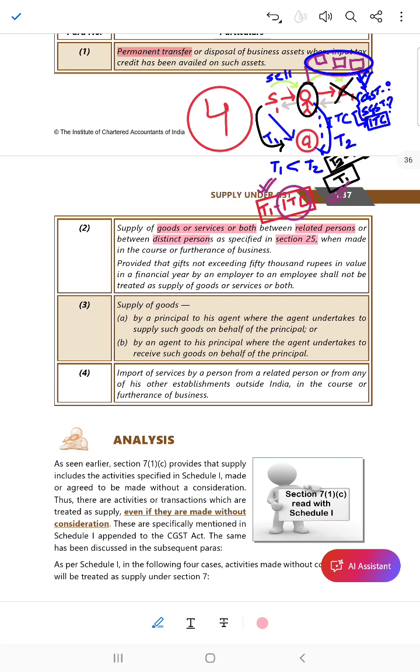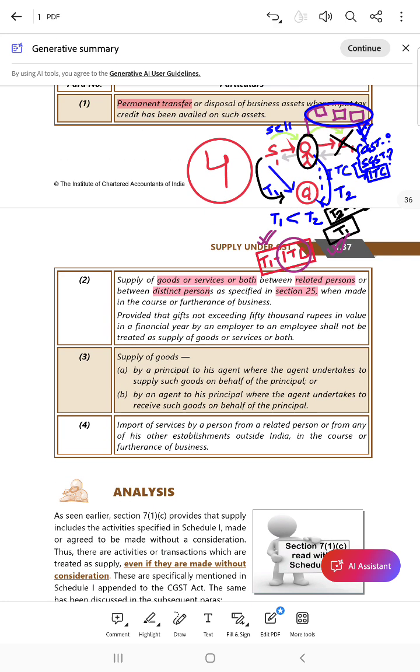Why is section 25 written over here? Because section 25 deals with registration. Distinct person has been defined over there, when made in the course or furtherance of business. So there is no need of consideration if related persons are there. For example, related person has been defined in the GST Act. And who are related persons?